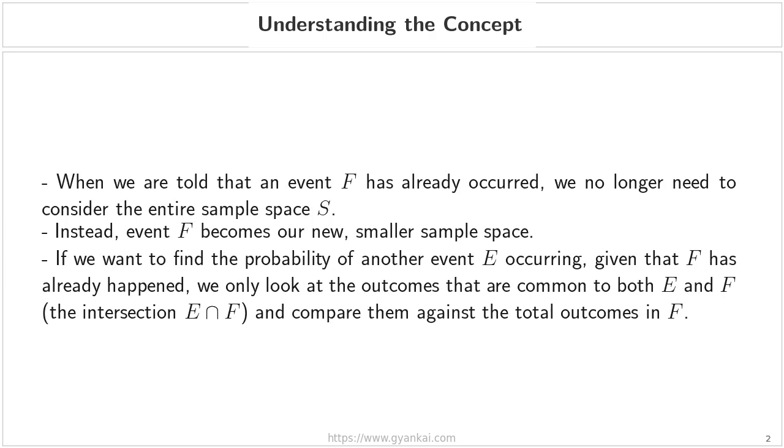So, if we want to find the probability of another event, let's call it event E, occurring, given that F has already happened, we don't look at the whole original set anymore. Instead, we only look at the outcomes that are common to both event E and event F. This is what we call the intersection of E and F. Written as E intersection F, we then take the number of these common outcomes and compare them against the total number of outcomes available in our new reduced sample space, which is F. In the next few slides, I will show you exactly how this works using a practical example with 3 coins.